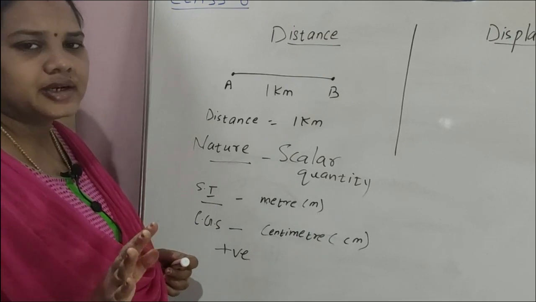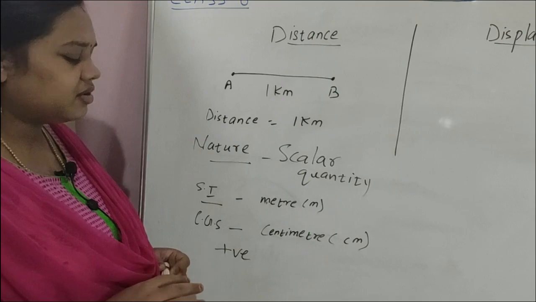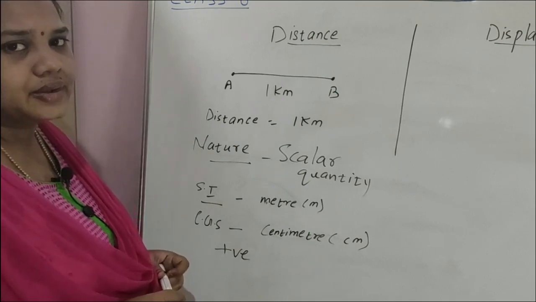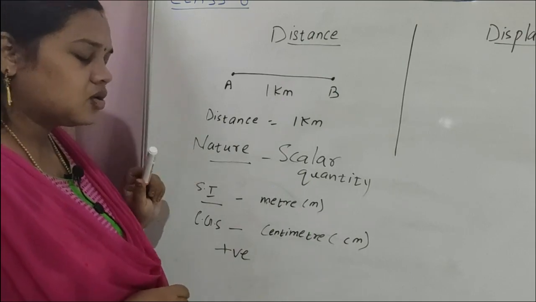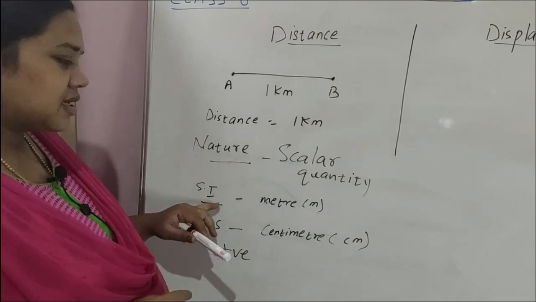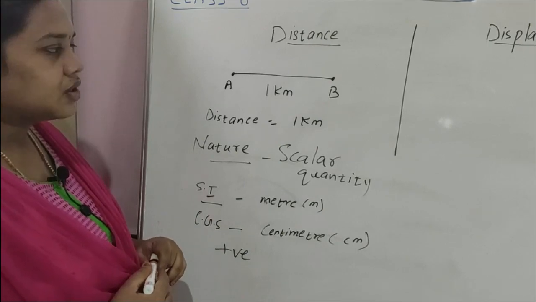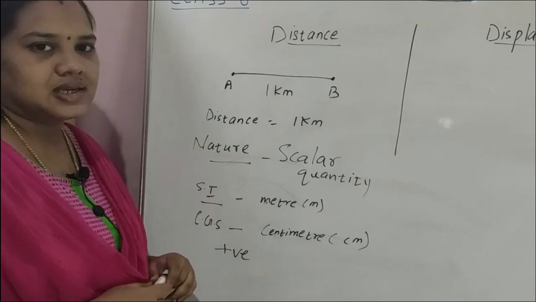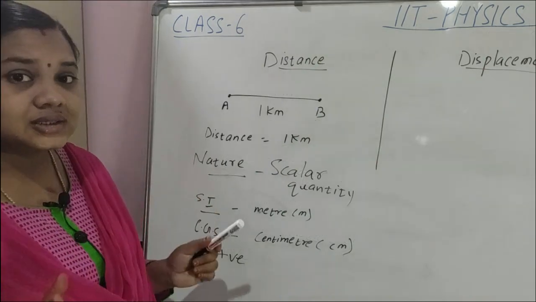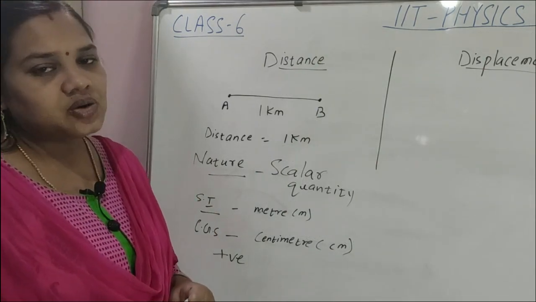The magnitude can never be 0, nor negative. Always a positive quantity. Scalar quantity, positive quantity. SI unit is meter, CGS unit is centimeter. So this is about distance: the length of the path traveled by the body.